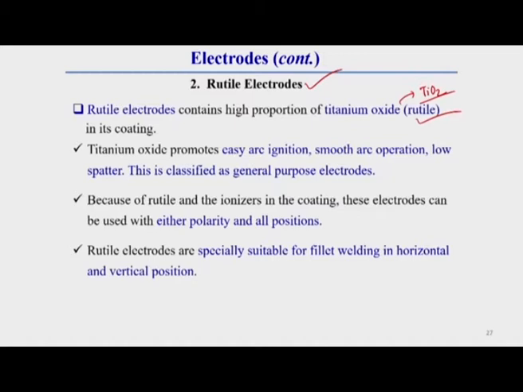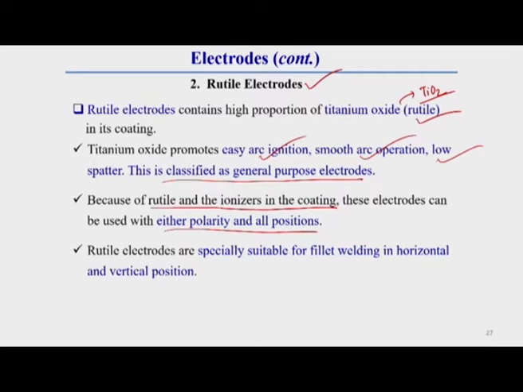This titanium oxide promotes easy arc ignition, smooth arc operation and low spatter. This is classified as a general purpose type of electrode. Because of the rutile and ionizer in the coating, this electrode can be used with either polarity and in all position welding.